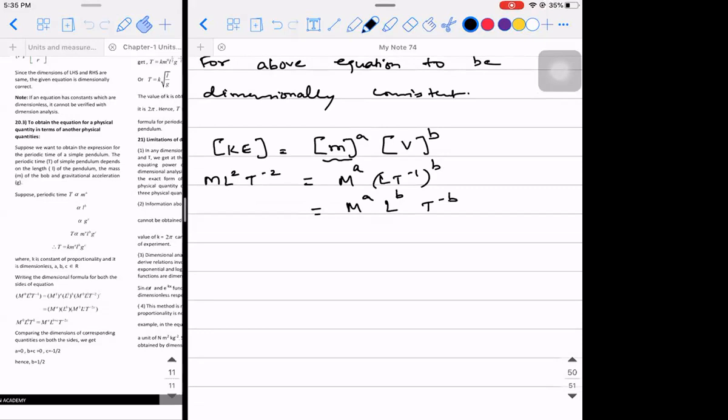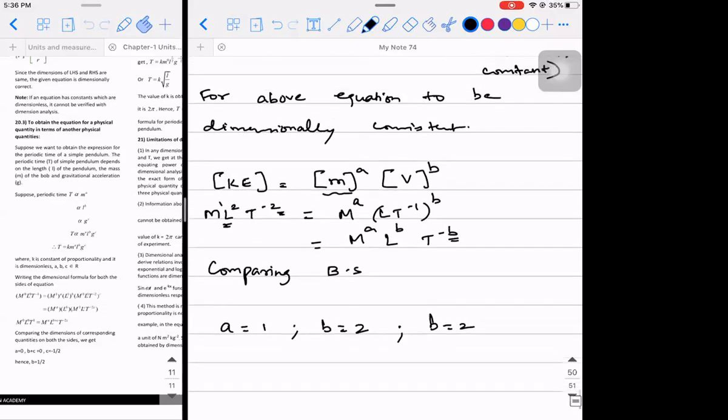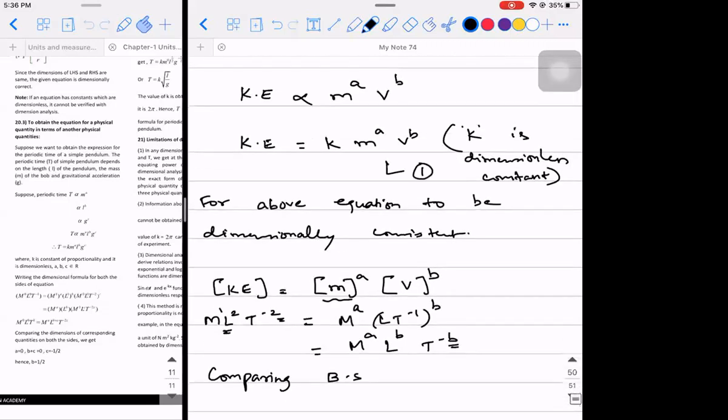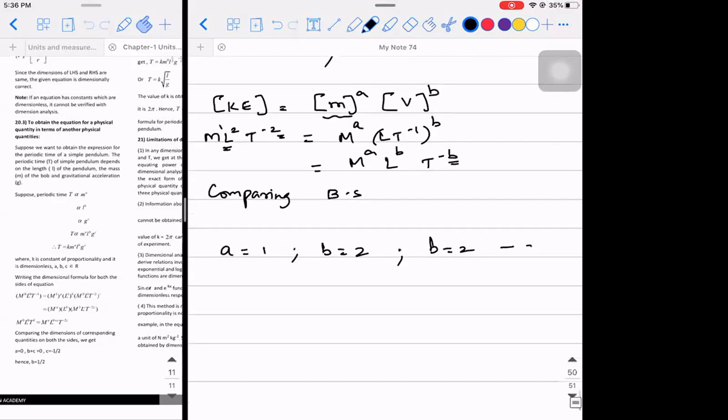So what I should do is compare both sides. What do I get as the value of A? Here M is raised to the power A, here M is raised to the power 1. So what is the value of A? 1. So A is 1. Similarly, L is raised to the power B here, and L is raised to the power 2 there, so B will be 2. Similarly, if you check the third one also, T is raised to the power minus B, and T is raised to the power minus 2. So B is 2. However you compare, it will be the same answer. So let this be equation number 1 after you introduce the constant. When you obtain the values of A, B, let's say you have C also.